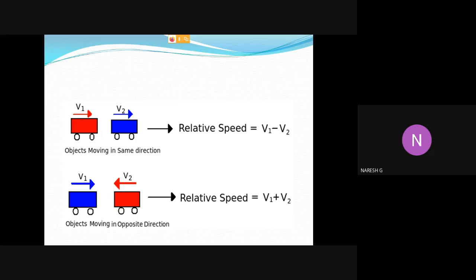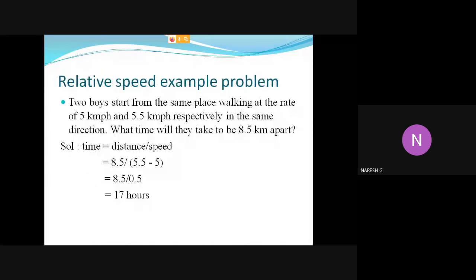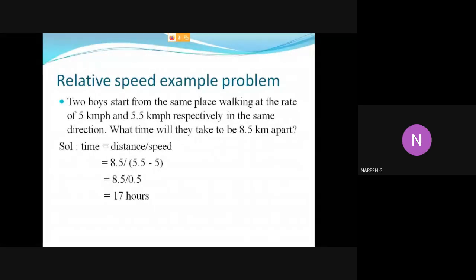Now we will solve one example problem to understand the concept of relative speed. Two boys start from the same place walking at the rate of 5 km per hour and 5.5 km per hour respectively in the same direction. What time will they take to be 8.5 km apart?